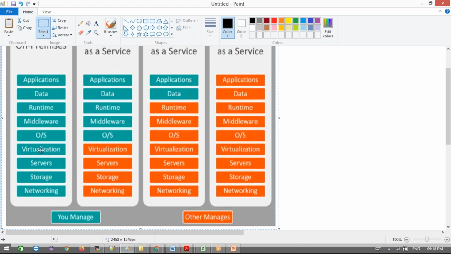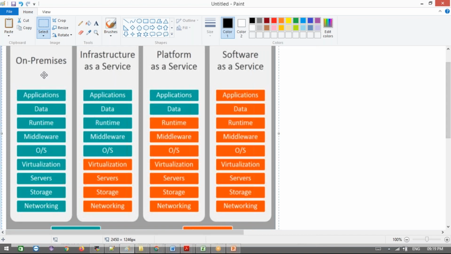If you want to install any Linux server, we need virtualization here. On top of that is the OS, like Ubuntu or CentOS, or whichever OS you want to install. Middleware means the middleware software, like WebLogic and WebSphere, and whatever middleware software we need to install. Runtime means, for example, if you want to run a Java application, we need to install Java. On top of that, data and application means whatever application you are going to use, that deployment goes here.